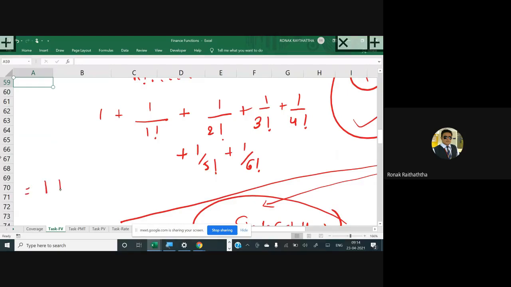So first you will have the 1, then 1 divided by 1 factorial, which is 1 only. So plus 1, you have got 2. Then 1 divided by 2 factorial. So 2 multiplied by 1, that means 1 divided by 2.